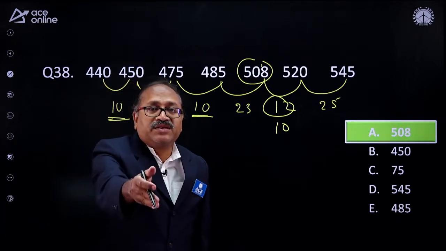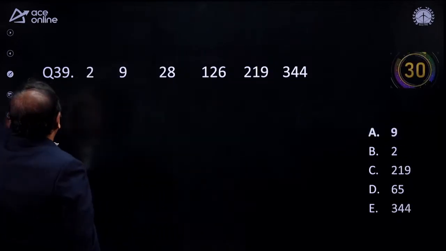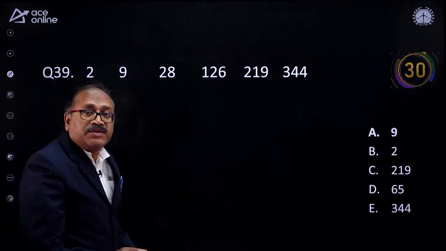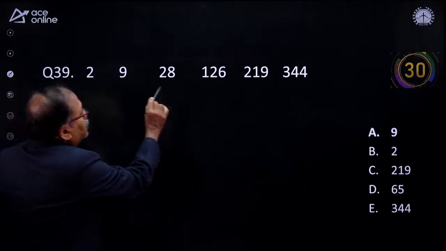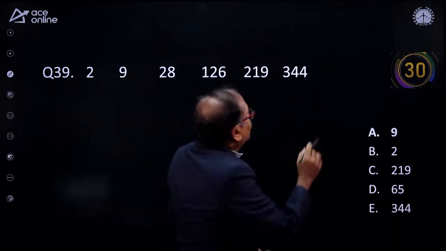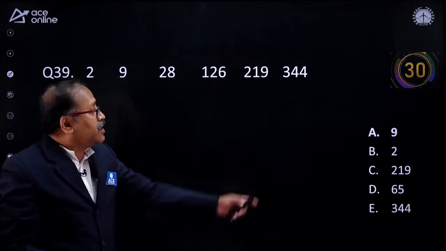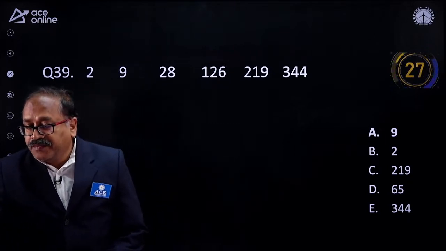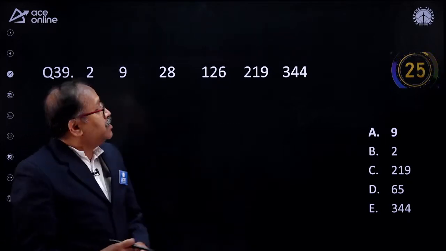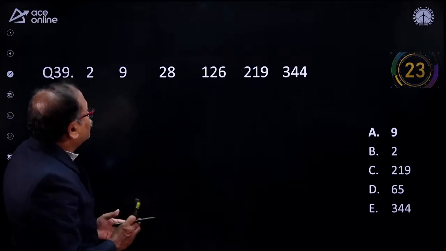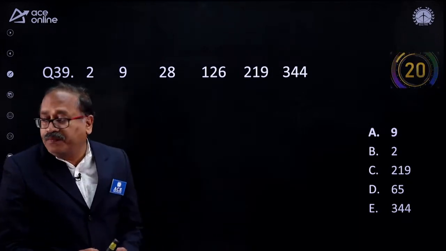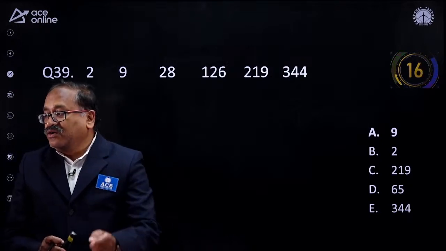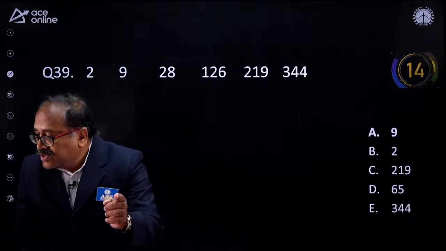Next question on the board is here. So this is all RBI Assistant 2020 Prelim. 2, 9, 28, 126, 219. It also looks like addition. Your time starts now. Do it, my young friends. So it could be an addition, or it could be either square or cube based. I gave the hints to you. Either square or cube based, or it's an addition.